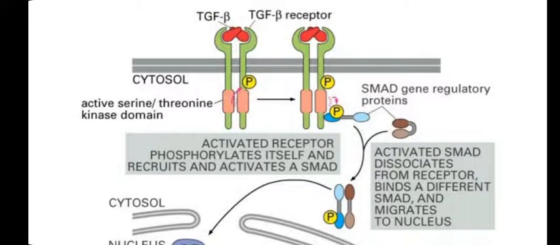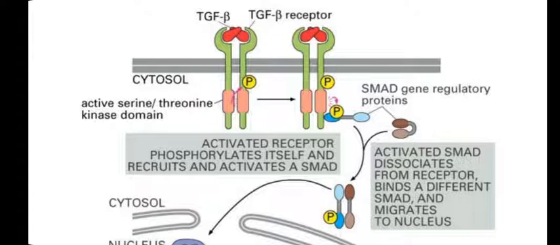Tumor growth factor beta also requires tumorigenesis by the SMAD pathway. So activated tumor growth factor, again domain phosphorylation, leads to SMAD protein. A SMAD protein gets phosphorylated, which is previously inactivated SMAD interacting with the activated SMAD.